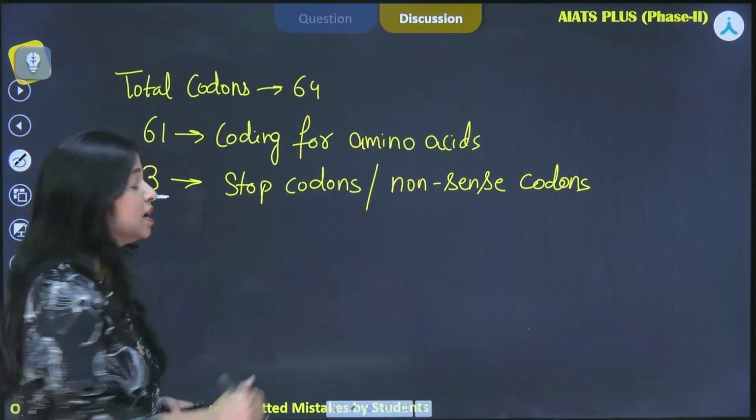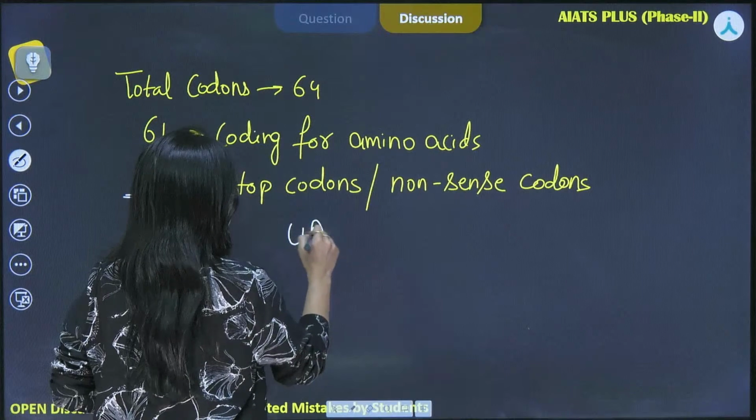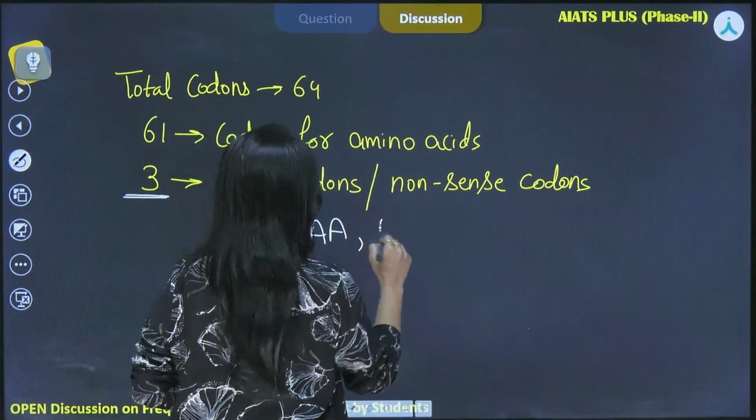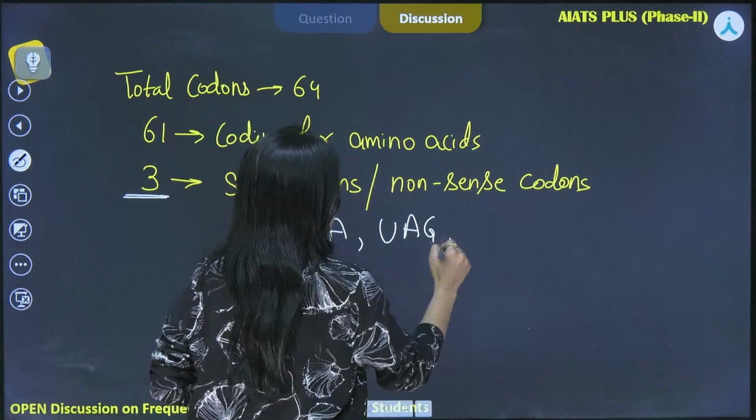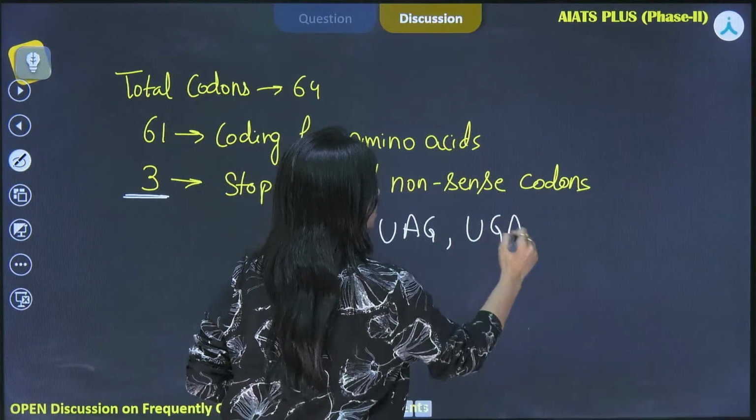Okay, so here we have the 3 codons that are the stop codons. And which are those? We have UAA, UAG and UGA, right?